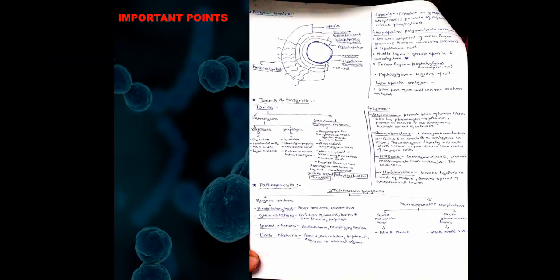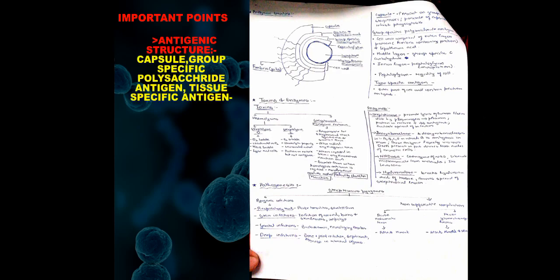Coming to the non-suppurative complications, these are acute rheumatic fever and acute glomerulonephritis. Acute rheumatic fever mainly follows infection of the throat, while acute glomerulonephritis follows infection of the throat and the skin. Now some important points of this part. For the antigenic structure, you have to write about the three parts: the capsule, the group-specific polysaccharide antigen, and the type-specific antigen.